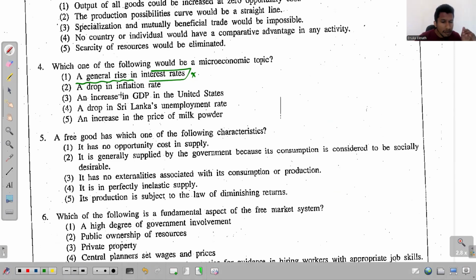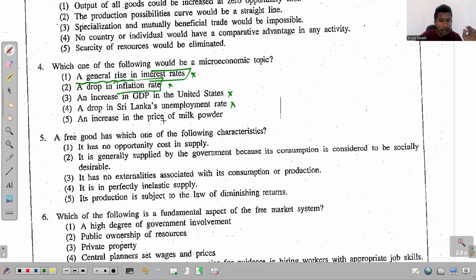A drop in inflation rate is once again related to the entire economy. The third one, an increase in GDP in the entire country, is again macroeconomics. A drop in Sri Lanka's unemployment rate is once again macroeconomics.